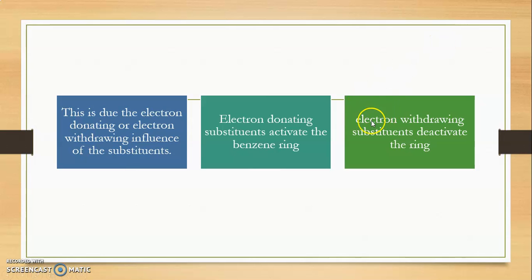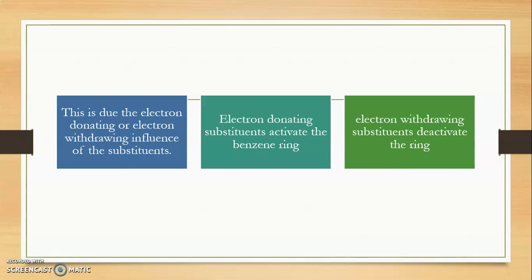In opposite to that, if an electron withdrawing substituent is present, it deactivates the ring. Withdrawing means it will withdraw the electrons from the benzene ring, and due to which the electrons present on the benzene ring decrease. The positively charged electrophile then approaches very slowly because the net negative charge is less.